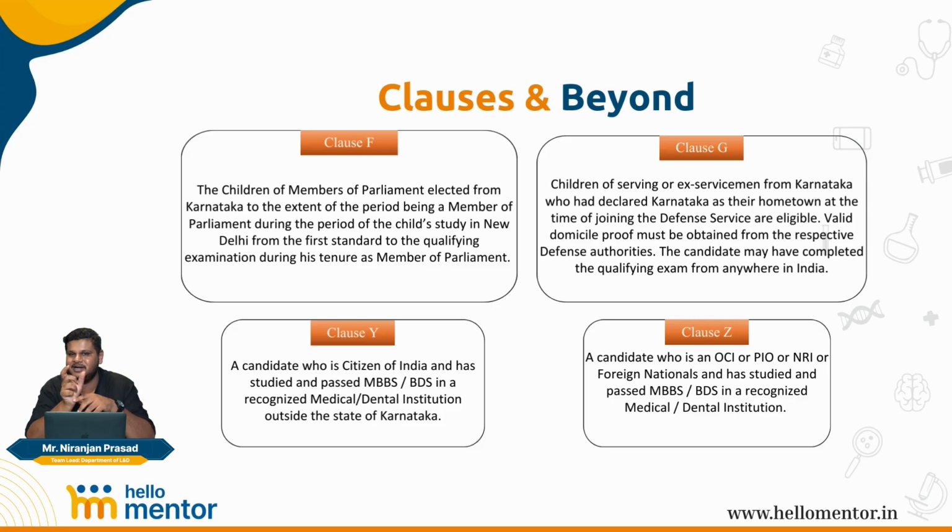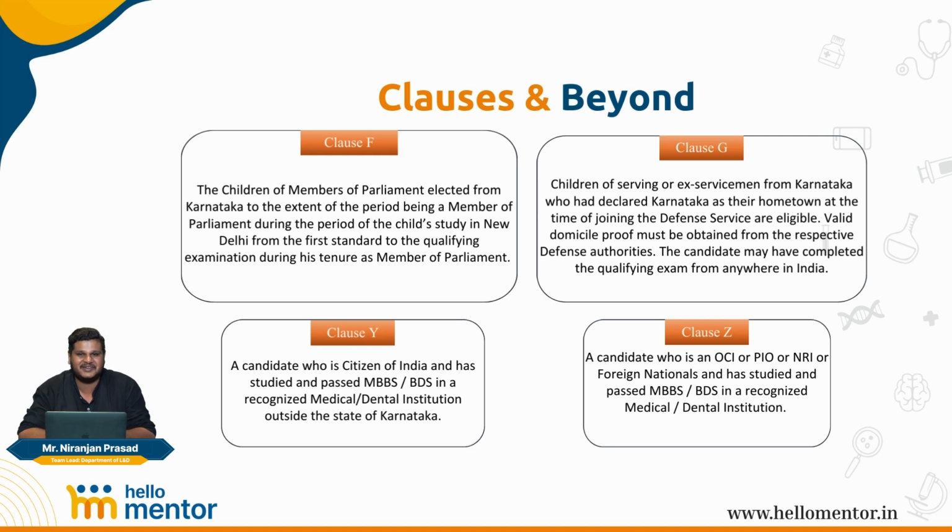In the previous video, we had discussed how the private medical colleges' private seats are categorized into GMP and open. For the open seats, all of you will be eligible, even if you are not a domicile of Karnataka. Followed by which clause Z, if you are an NRI candidate, OCI, or a foreign national candidate, you will be coming under the clause Z quota, where you will be made only eligible for the non-resident Indian seats or the NRI seats.